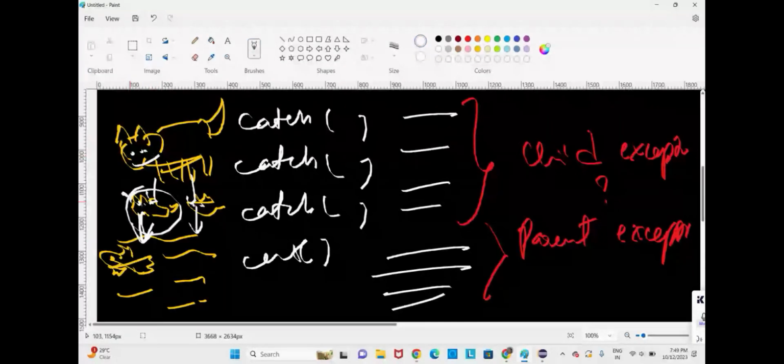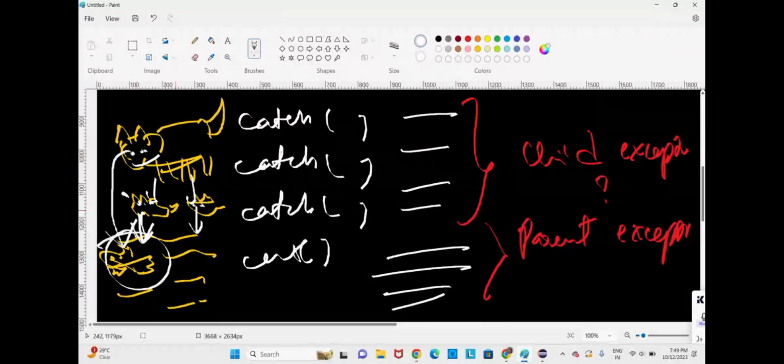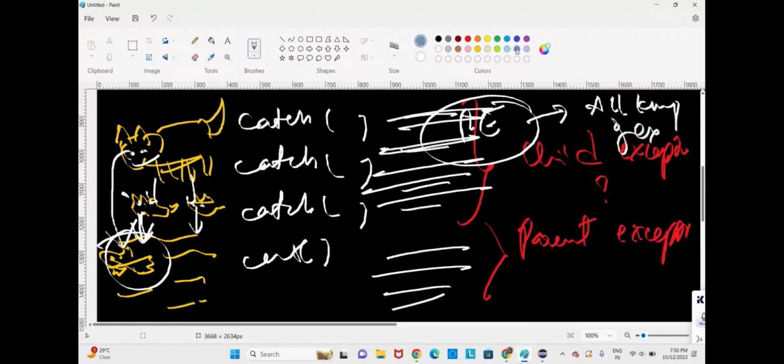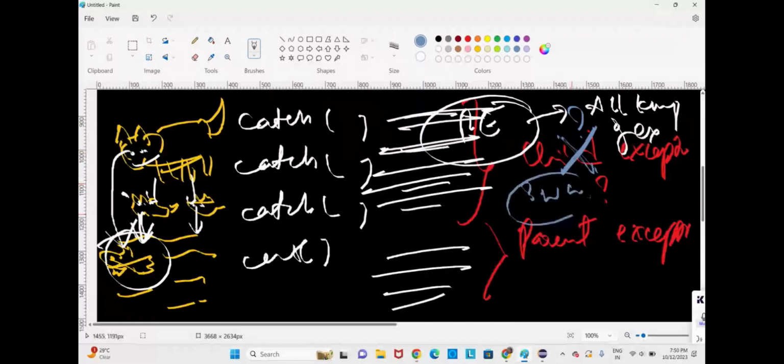Children are not able to catch it. So that time the tigress only will come into action. It will catch the fish and it will solve the hunger of the kids. Here also the same rule. If you mention parent exceptions at the first, parent exceptions will catch all kinds of exceptions. That time we will not really know what type of problem we got. We will just get "something went wrong". Only "something went wrong" we will get. Okay, to know the specific problem, first we have to write the child class exceptions.